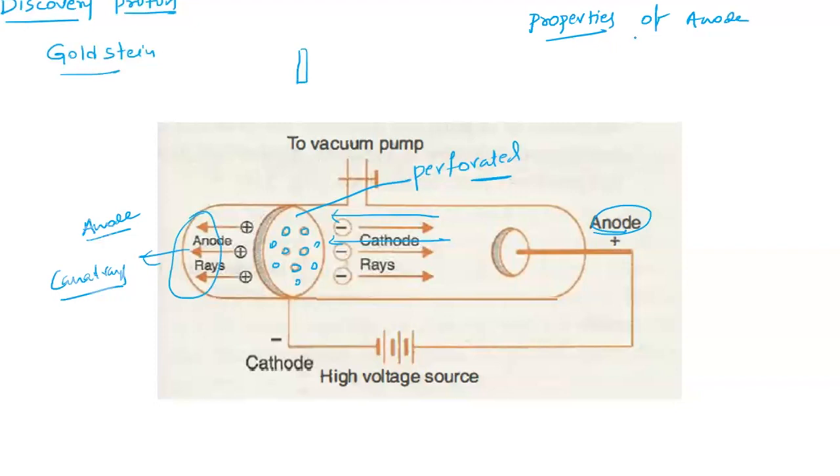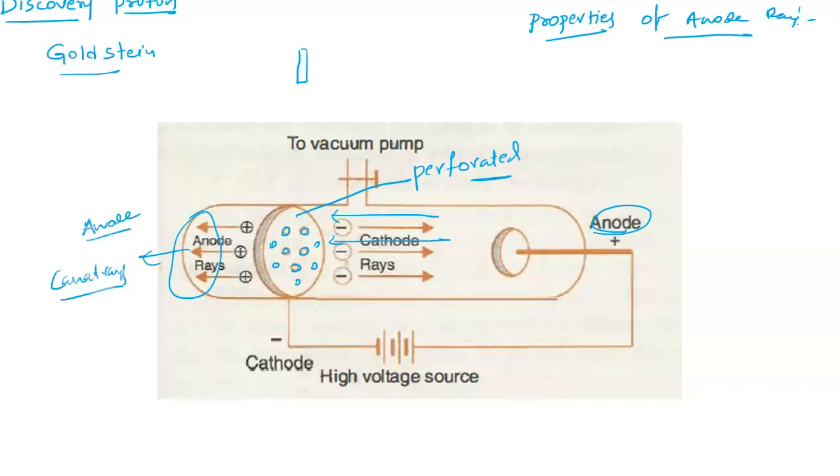Like the properties of cathode rays, here we have to discuss the properties of anode rays. Here the properties of anode rays are almost the same as the properties of cathode rays. Only they differ in some points. What was the first property of cathode rays?